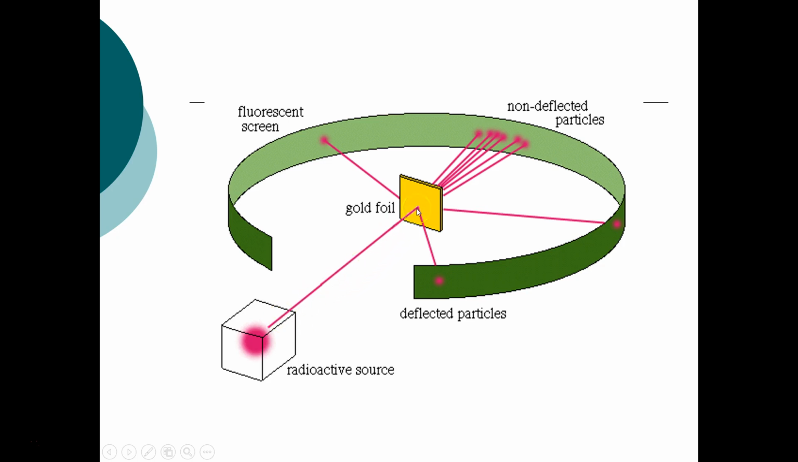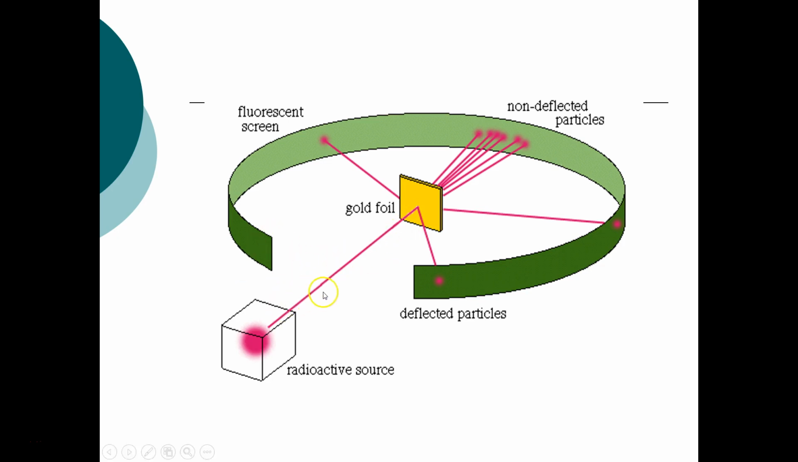Now, when we think of gold foil, we might be tempted to think about aluminum foil, which is really nice and thick. This gold foil is very, very thin. It's between 4 and 6 atoms thick. Very, very thin. So because it was so thin, he was able to see how the alpha particles interacted with a very small number of atoms.